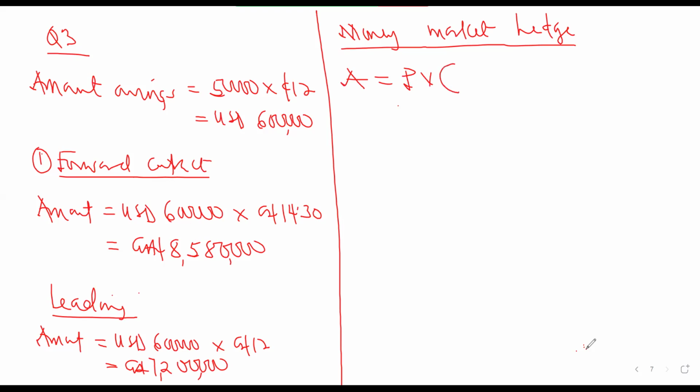You invest it for 3 months, which will give me 3%, so that I can get my $600,000.